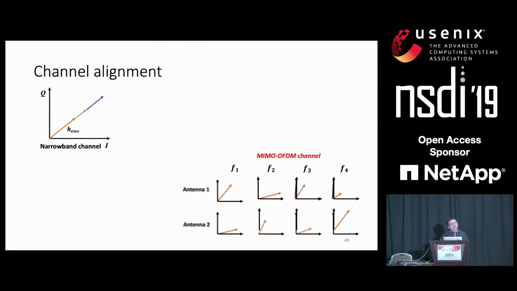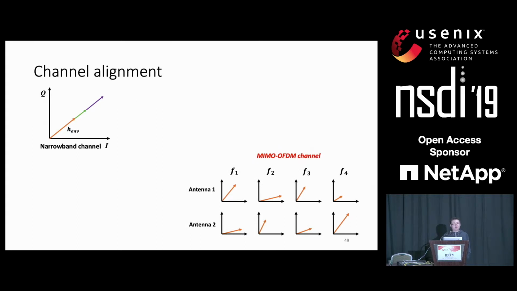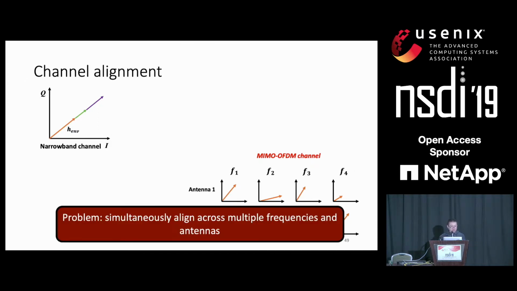And this problem is even more complicated if we have both wide bandwidth and multiple antennas, like the MIMO OFDM channel. So we need to consider both the frequency dimension and the spatial dimension and align the channel in these two directions.